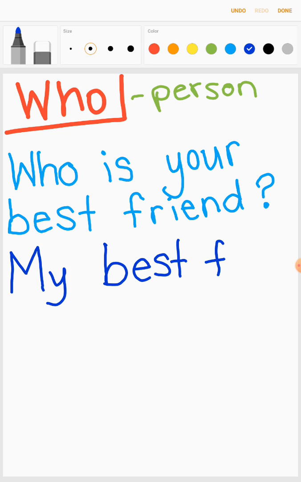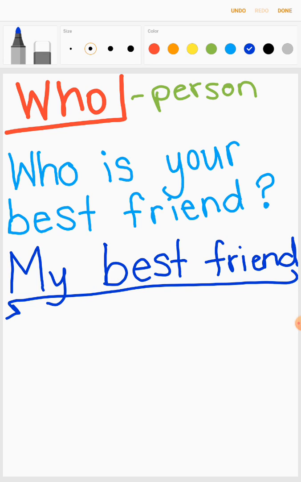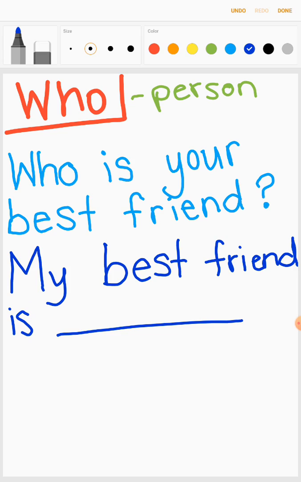My best friend. Ooh, let's see if I can make it fit. My best friend. Remember, when we are writing, it's okay if we run out of room. I would rather you run out of room and you go over here to start than you try and fit it in and the word look like this, okay? So remember, you can always just continue writing right under here under your first word. My best friend is, spell it, I-S, blank. My best friend is blank.